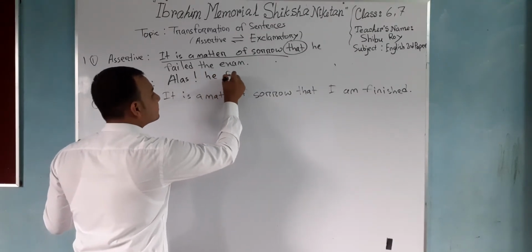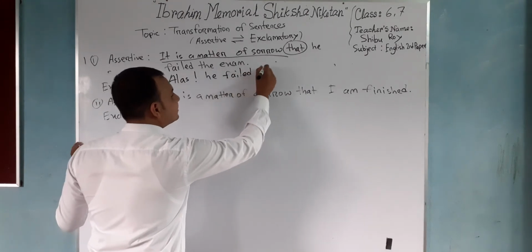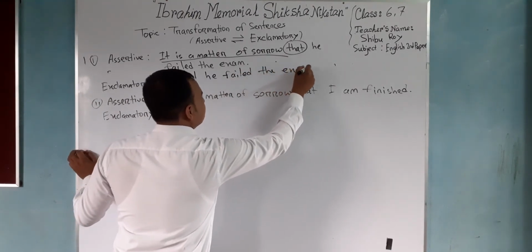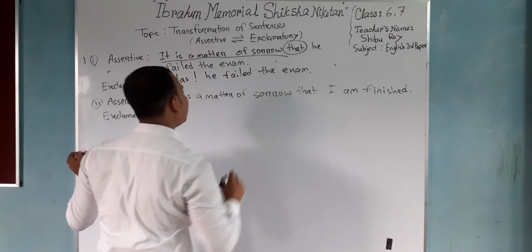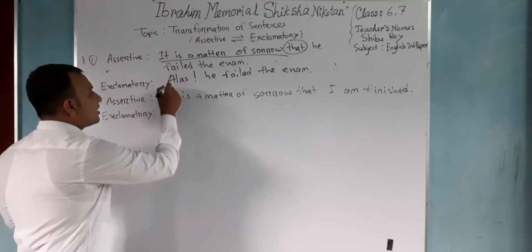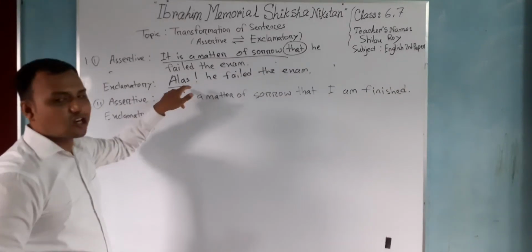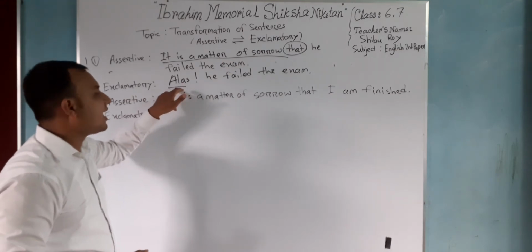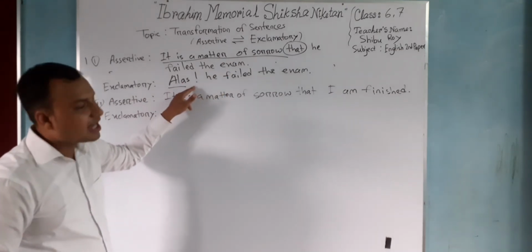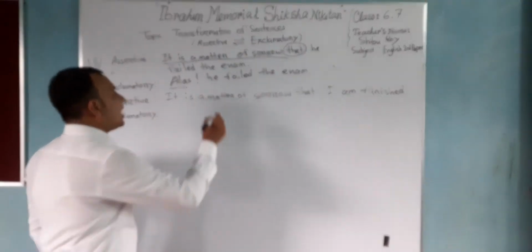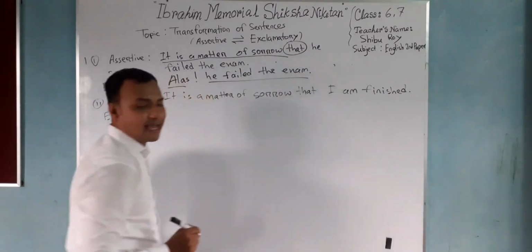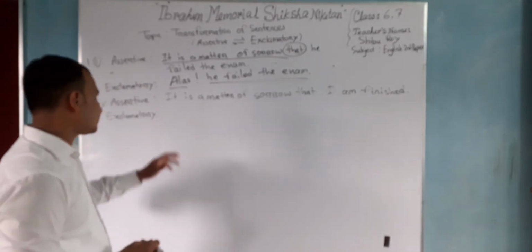He failed the exam. Okay? I just put here in the place of it is a matter of sorrow, alas. After that, for the word that, I just put the exclamation sign and the later part remains same. He failed the exam. Hope you understand it.